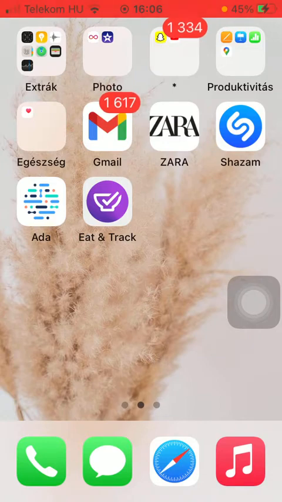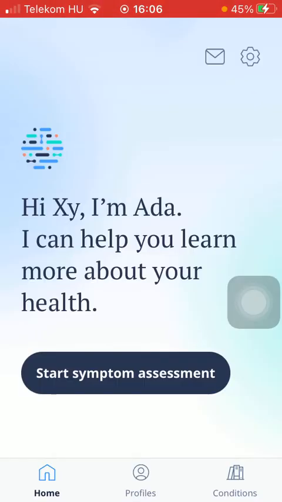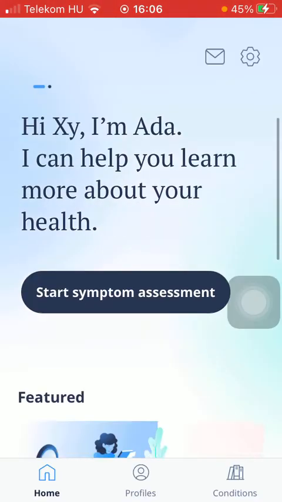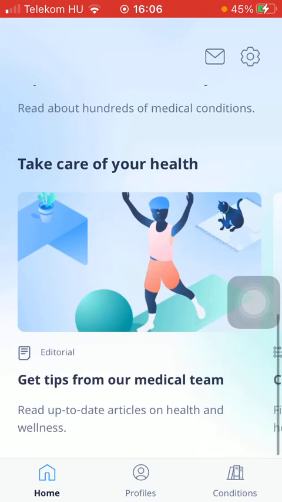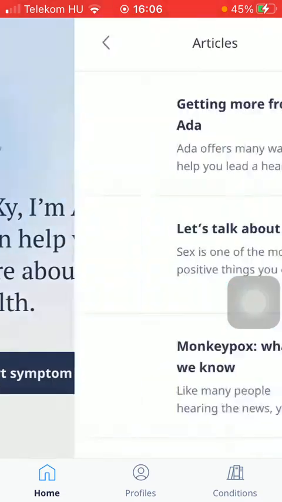So let's jump into it. First of all, open the application on your phone. Then go to your homepage and scroll down till you find the Take Care of Your Health section and tap on the Get Tips from Our Medical Team.